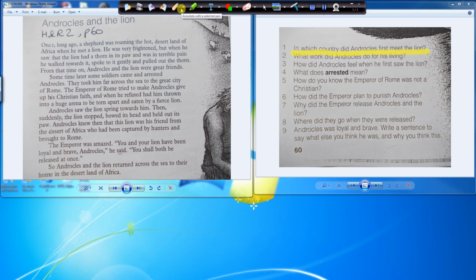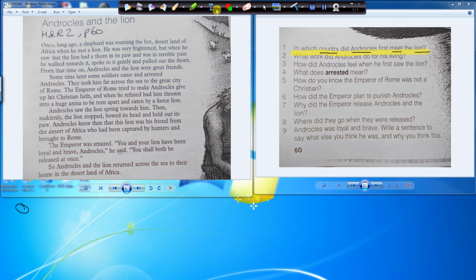So let's start with that, number 1. You can write the answer down here. So they want to know the country and Androcles meeting the lion. So we need to include these 4 elements in our answer: the country, Androcles, first, and him meeting the lion.